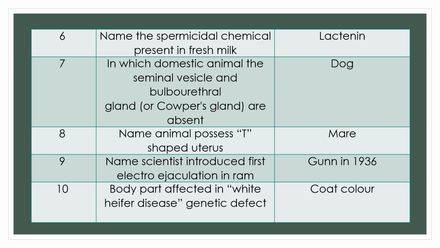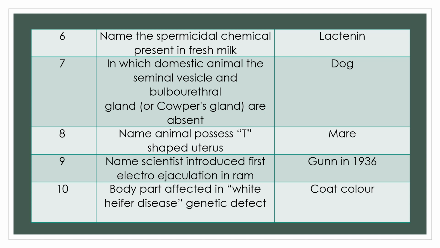Question 6. Name the spermicidal chemical or compound present in fresh milk. Answer: lactanin, that kills the sperm.